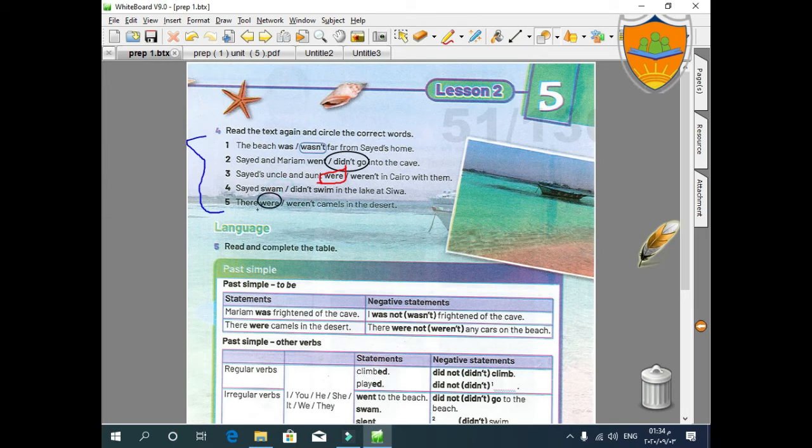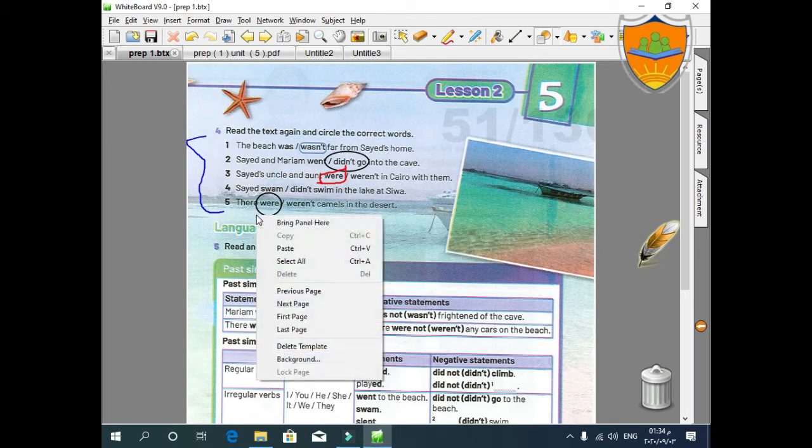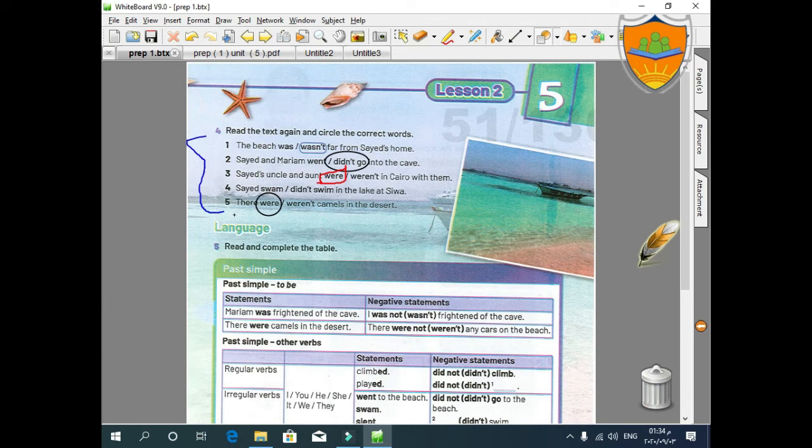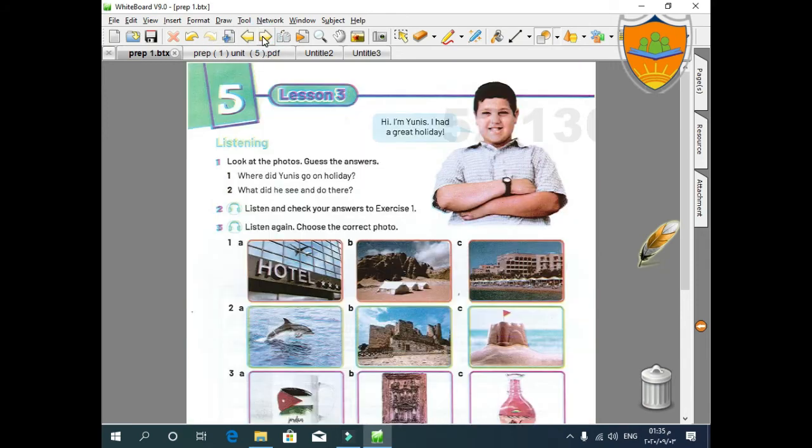No, of course he swam. Yes. There were or weren't camels in the desert? No, there were. Excellent. Thank you so much. Okay. Move to page 48. We have to solve page 48.